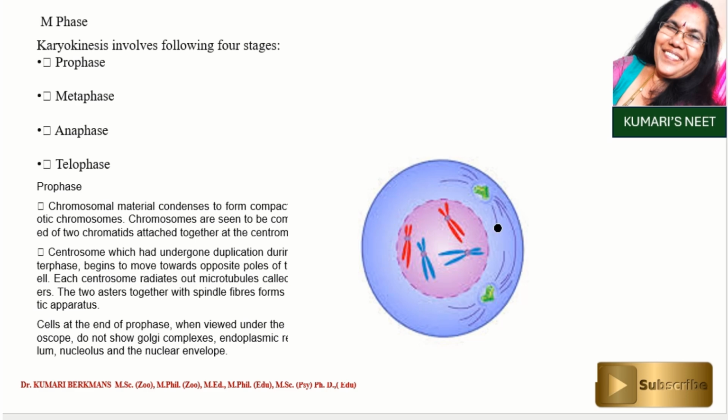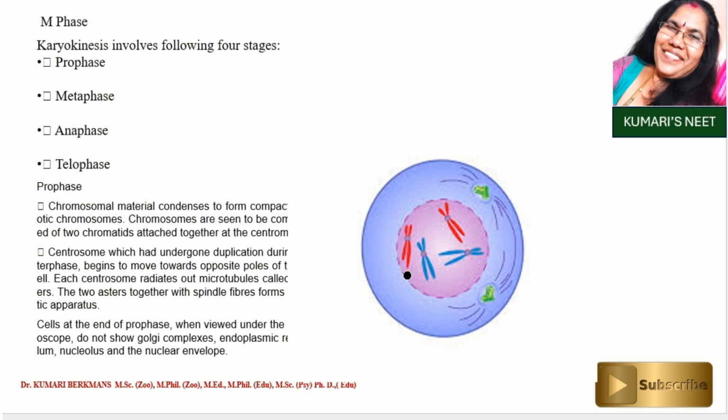So let us see the prophase. What is happening during the prophase? The nuclear membrane starts disappearing, and the DNA condenses and forms the chromosomes. Actually, in a human nucleus there are 23 pairs of chromosomes. For diagrammatic representation, we have shown only 4 chromosomes.